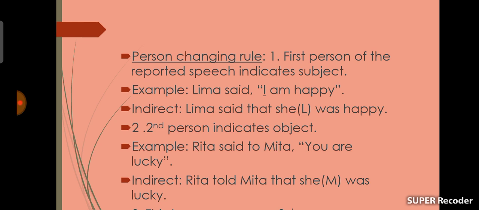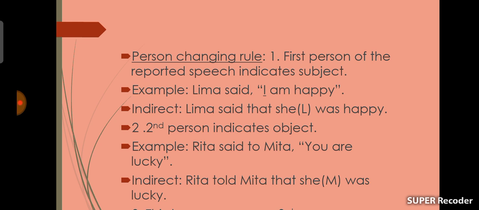Person changing rule. This rule is very much important for you, and you should remember these rules to change the speech. Number 1, first person of the reported speech indicates subject. Let's see an example.